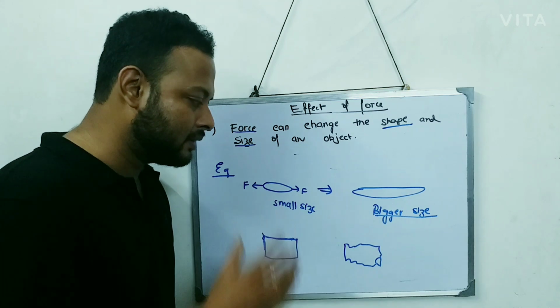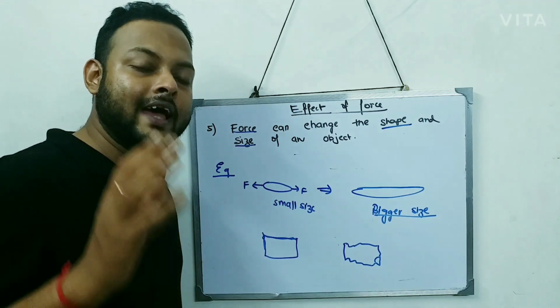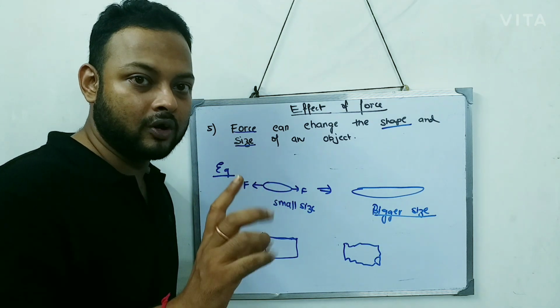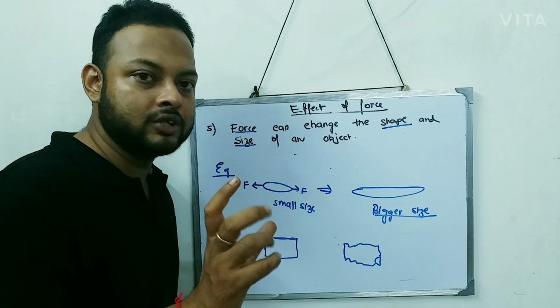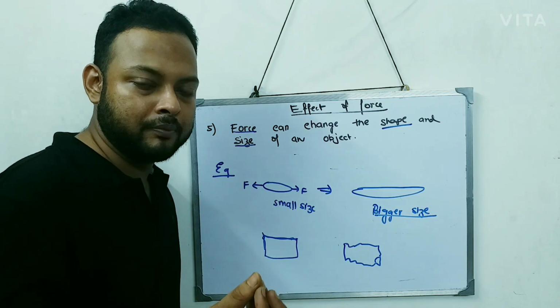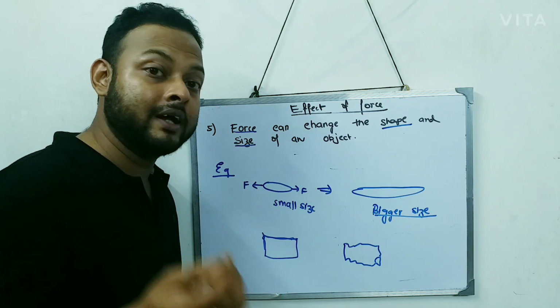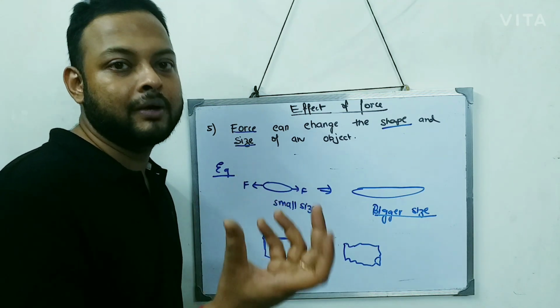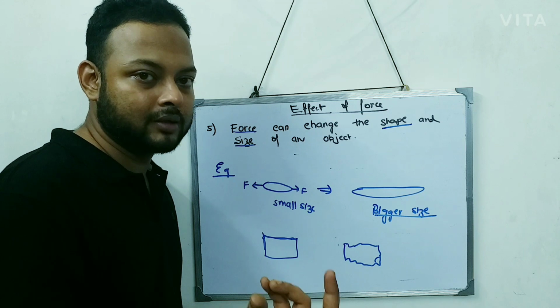So by this example you can understand that when you apply a force on a soft object, not a rigid object, there is a change of shape. If you apply a bigger force on a hard object, the object might break.